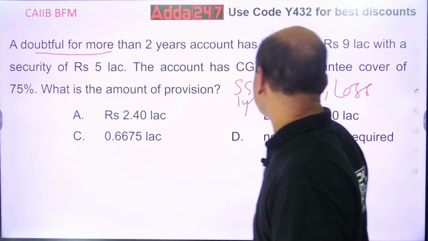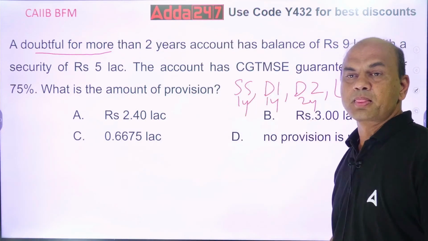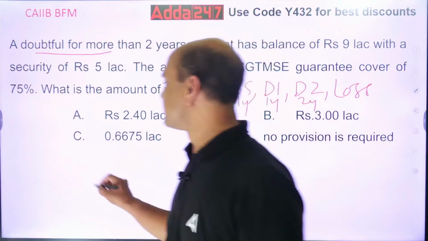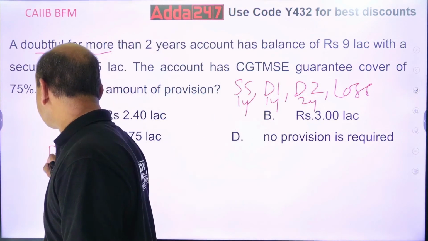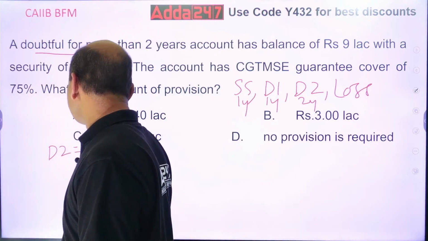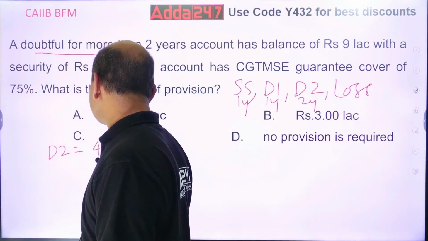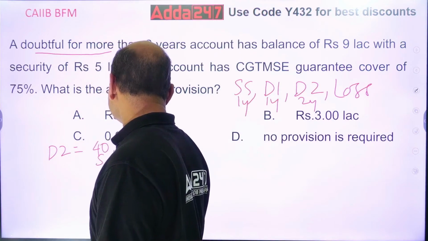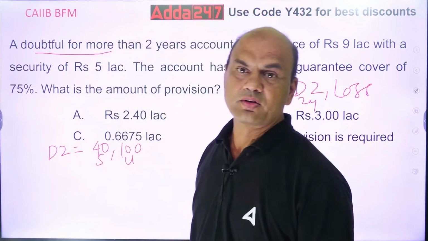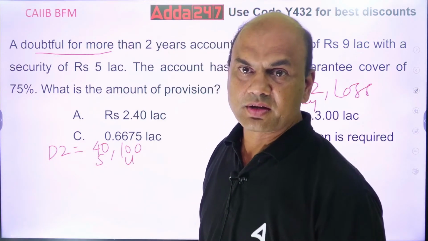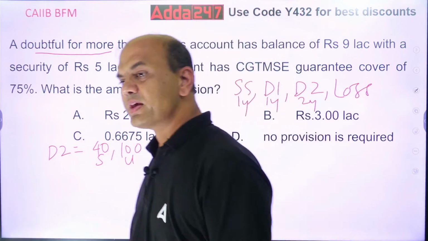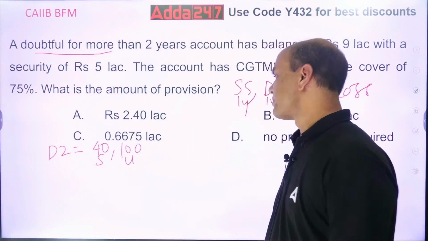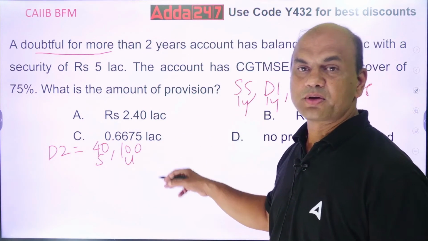So now I am in the doubtful 2 category. What is the provisioning for doubtful 2? D2 provisioning equals 40% for secured and 100% for unsecured. Got it? So now what will we do? 40% for secured, 100% for unsecured.